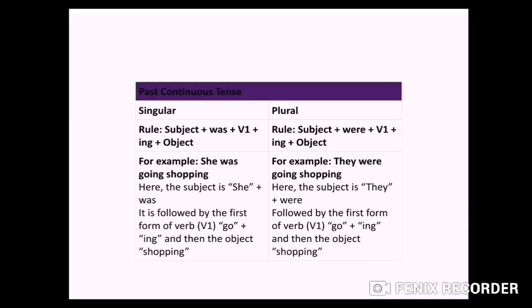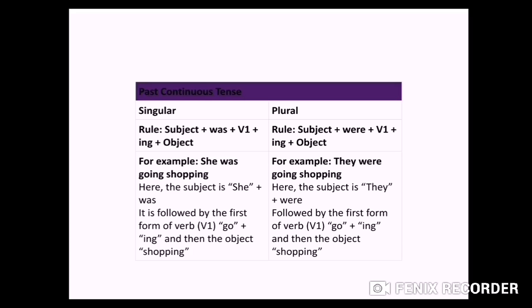Next we have past continuous tense. Again we are talking about continuous, so you have to remember that first form of verb plus ing will come. So let's see what is the rule of this. Subject plus was and were. So was and were both are your auxiliary verbs or helping verbs. Plus V1, V1 means first form of verb, plus, because we are talking about continuous, ing will come with first form of verb, plus your object. And for plural, after subject you will use were, helping verb, then rest will be same: first form of verb plus ing plus object.